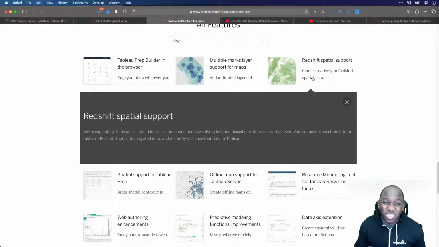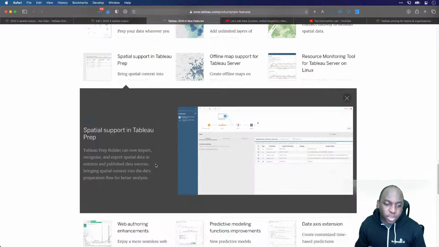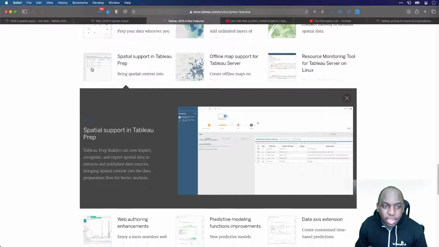So there's nothing really to show here. I could have set up an AWS instance just to show this, but I think we all know what spatial files look like. We've just worked with one. And the connectors are always very boring to demo because if they work, they work. You've connected to your data. The analysis is always where people get excited. I've obviously shown you the spatial support in Tableau Prep already, so that's really good.